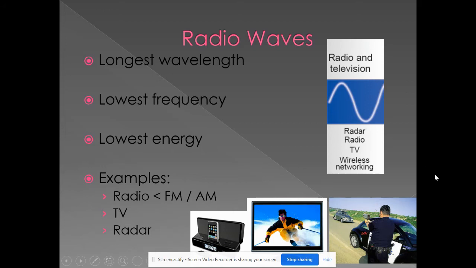Police radar guns, like the guy down here, check your speed by sending out a radio wave to your car. That radio wave then hits the car and bounces back. It's called reflection, and it gives the cop the speed of your car. They use radio waves, which are a safe type of radiation. So even though the cop is shooting radio waves at you, you're not even going to know it. You can't see them, you can't feel them, you're not going to be affected at all. It's just going to reflect back to him and get the speed. So radio waves are safe, and they're our first wave.